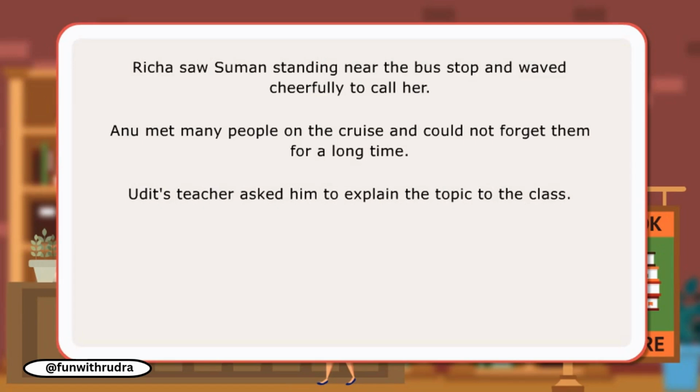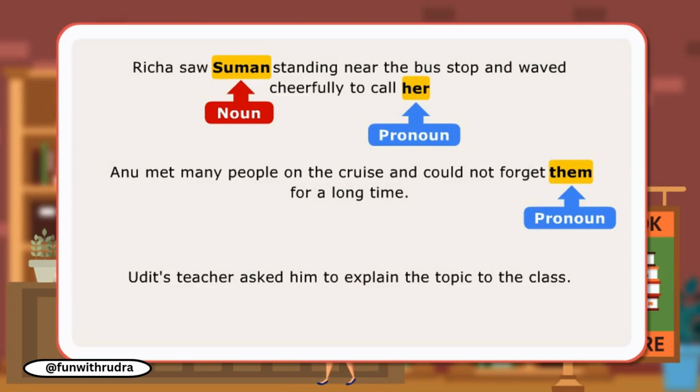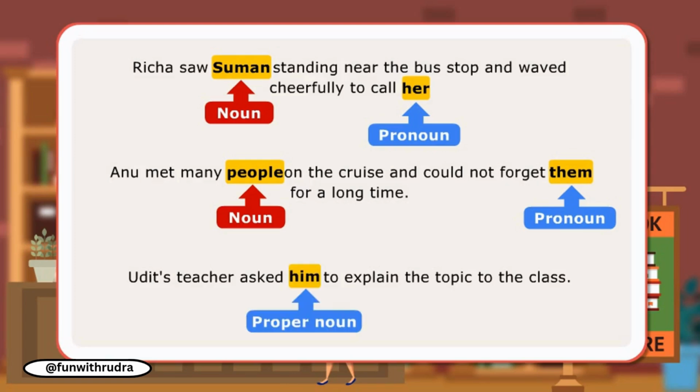In the first sentence, her is a pronoun as it is used in the place of noun Suman. In the next sentence, them is a pronoun as it is used in the place of the noun people. In the third sentence, him is a pronoun as it is used in the place of noun Udit.